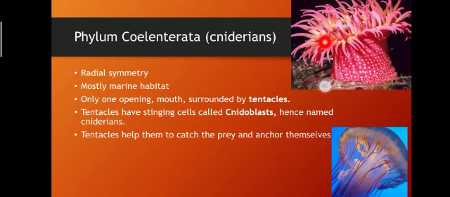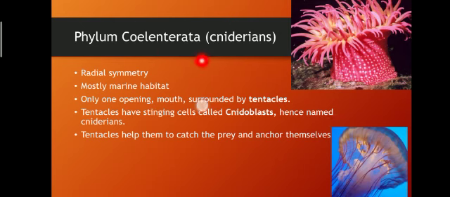With the help of these tentacles, they catch prey, and they can also locomote, means they move from one place to another. So that is why they have got the name Cnidarians.